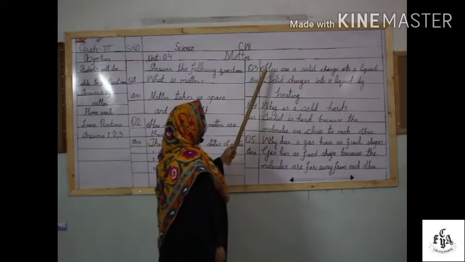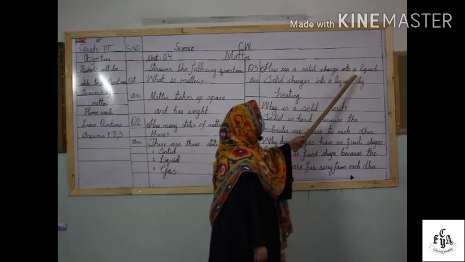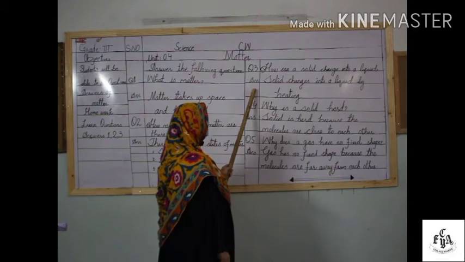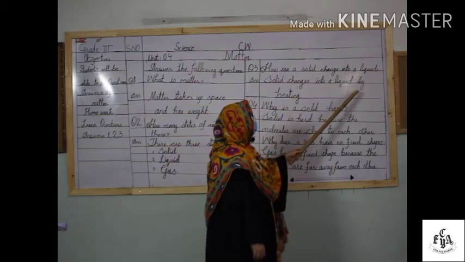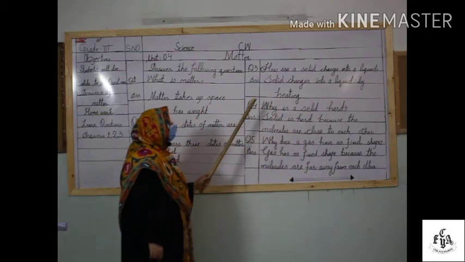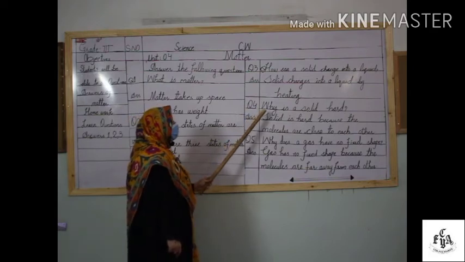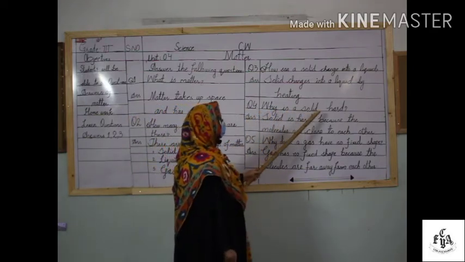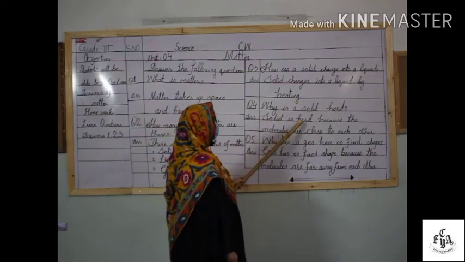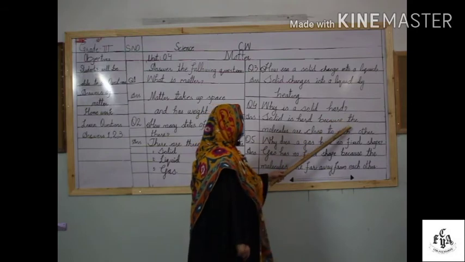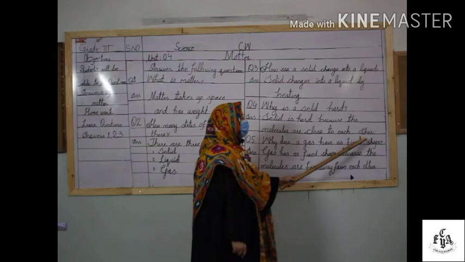Question number 3. How can a solid change into a liquid? Answer. A solid changes into a liquid by heating. Question number 4. Why is a solid hard? Answer. A solid is hard because the molecules are close to each other.